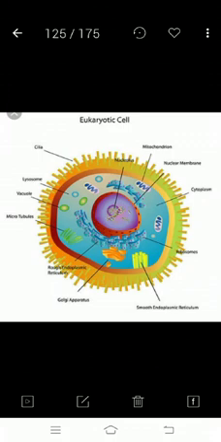Now next we know about biogenesis. What is biogenesis? Proteins and lipids help in building the cell membrane. This process is called biogenesis.